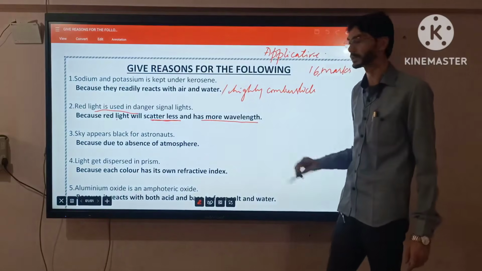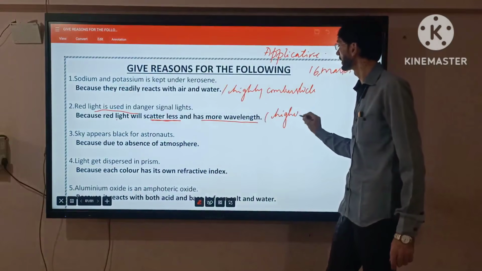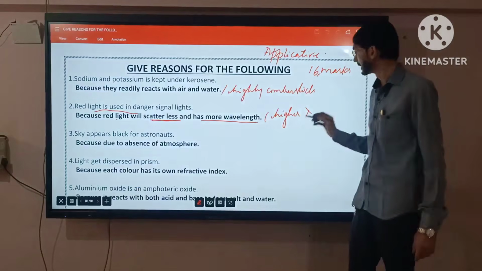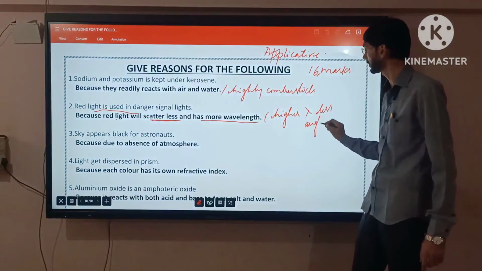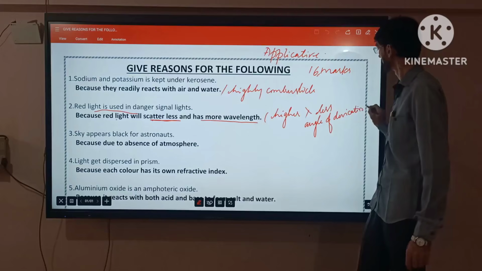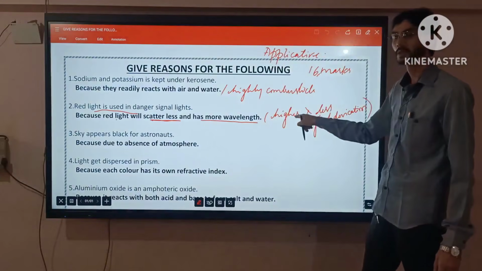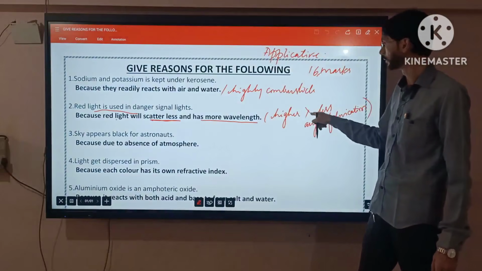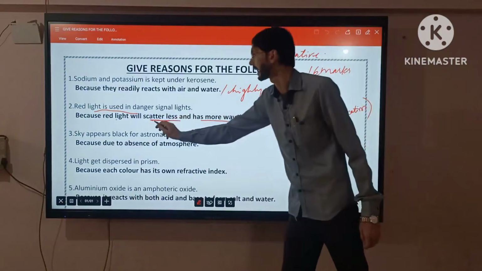And one more thing you need to understand: the higher the wavelength, the less is scattering, or angle of deviation. Got it right? Higher the wavelength, lesser its angle of deviation, hence it scatters less.